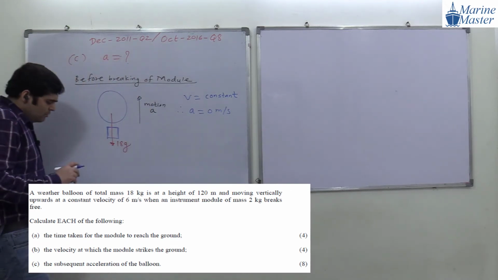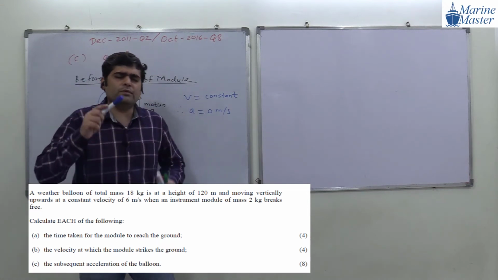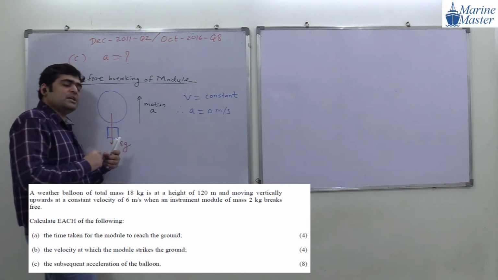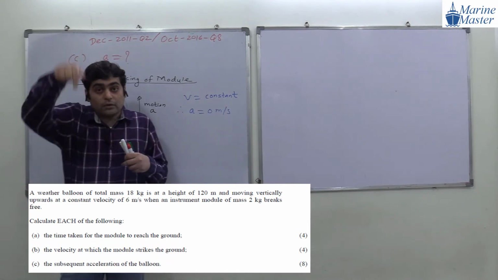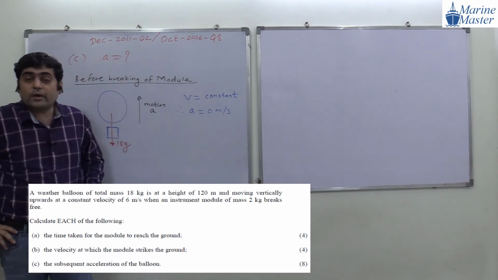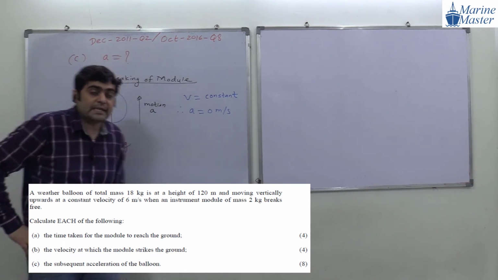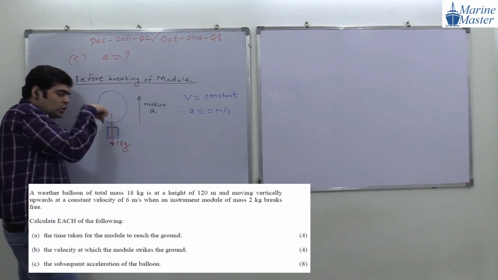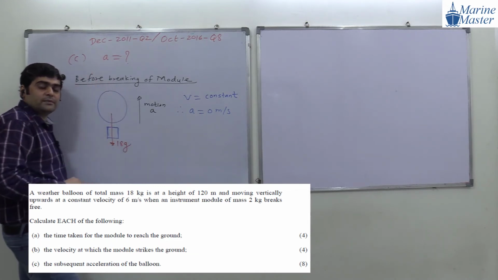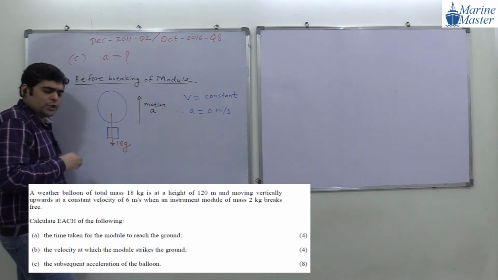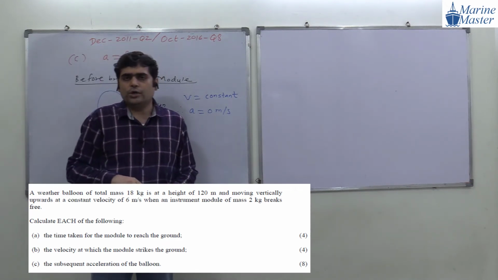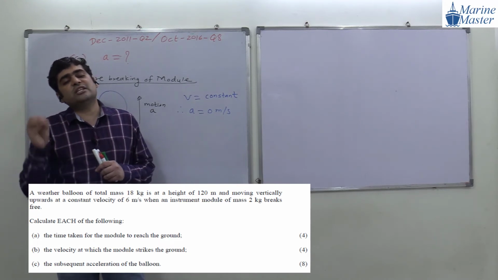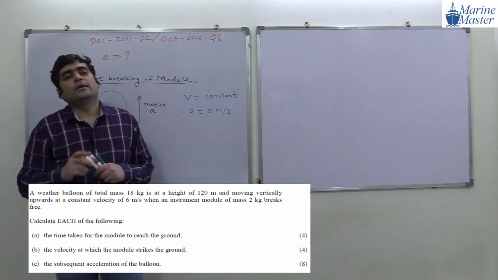Now guys, see, what will this 18 kg mass do? It will try to move the balloon downward. But what is happening here? Is the balloon going downward? Balloon is going upward, guys. Due to weight, it will not go upward; it will go downward. But which force is responsible for the balloon to move upward? Can anyone tell me?